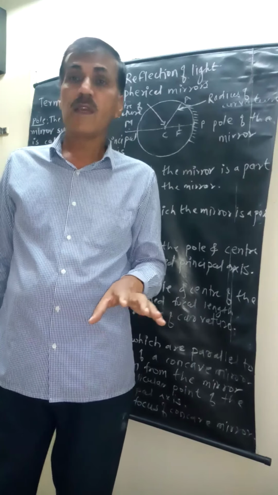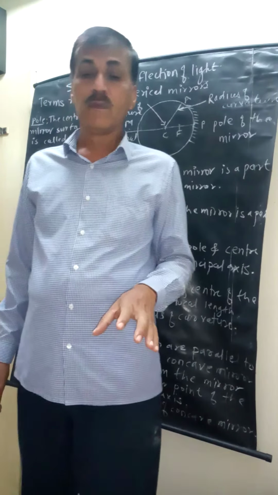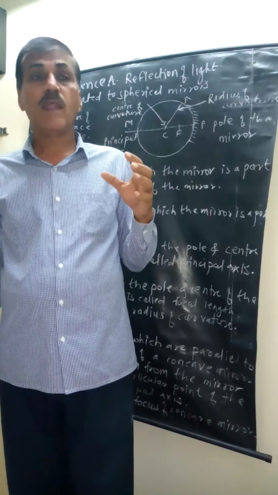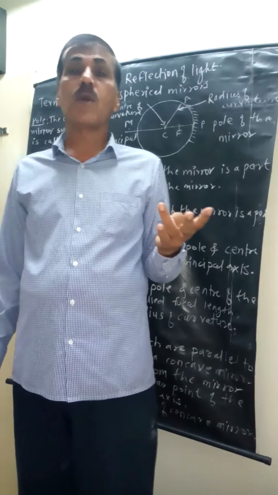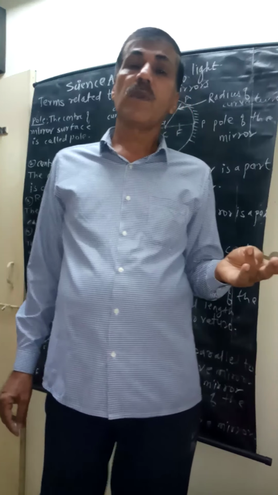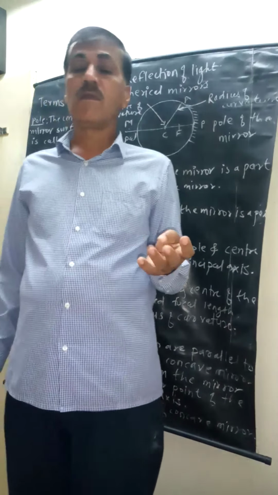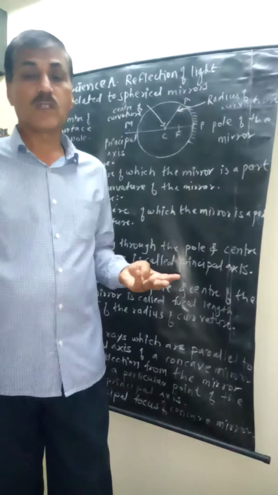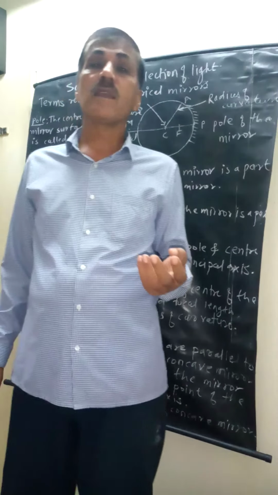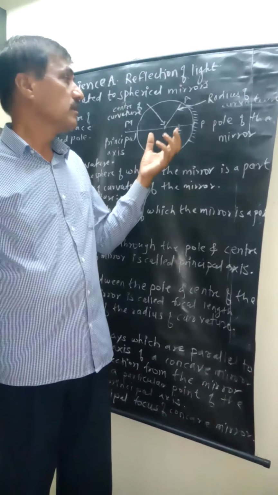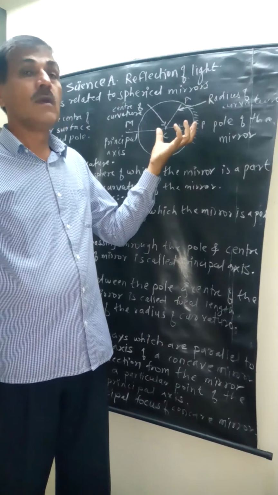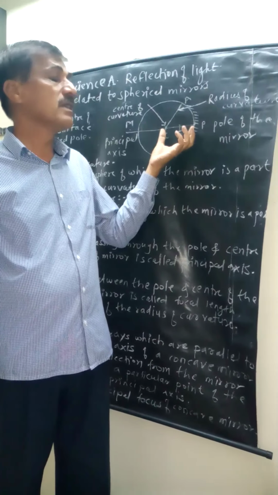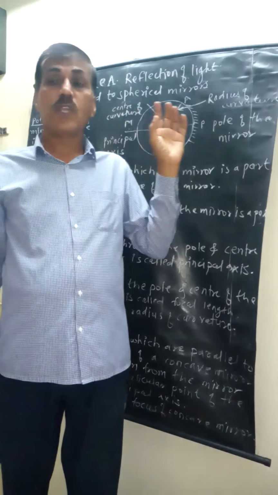Suppose any of these terms are asked in the exam, you have to write down the definition of that particular term: pole, center of curvature, radius of curvature, focal length, then principal focus. Now, what is focal length? Half of this radius of curvature. What is focal length? Half of the radius. See you next time.